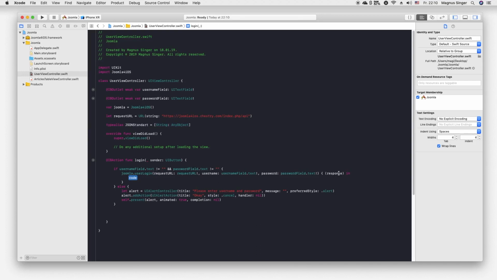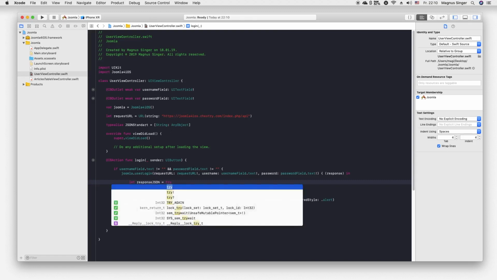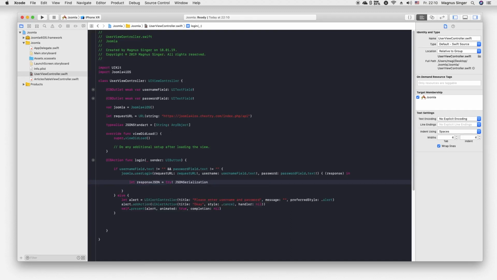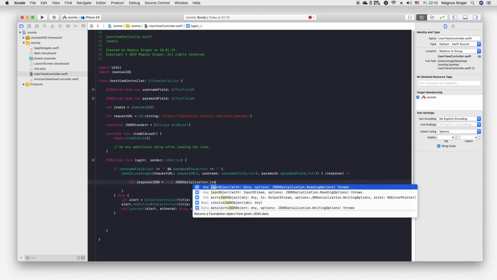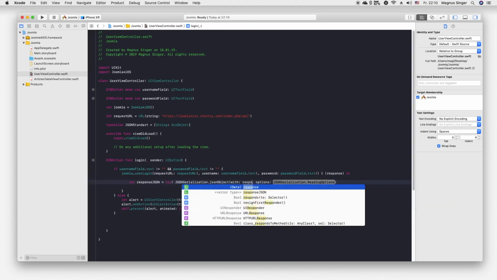You may notice that the response now is data, so it has the format Data. So our first thing will be to convert the response into JSON format. So I will call let responseJSON be equal to try JSONSerialization, because this is a very great function implemented in Swift. jsonObject with data, of course, our response.